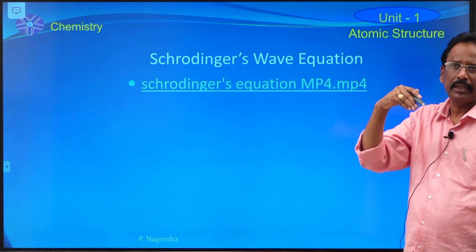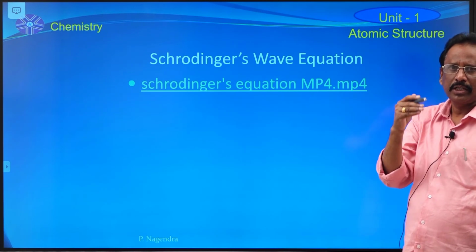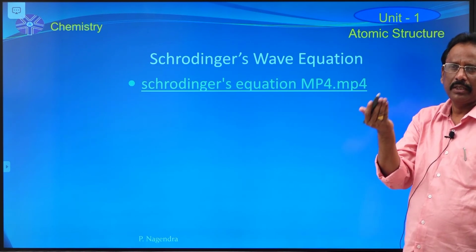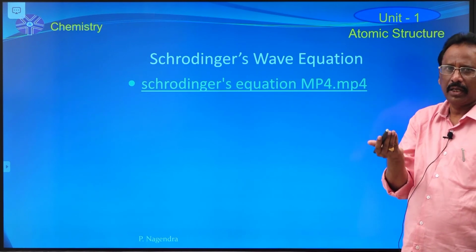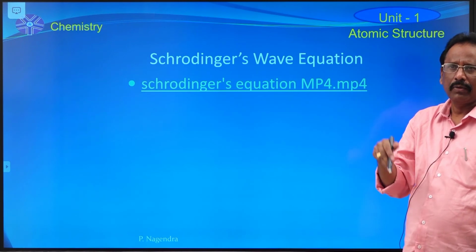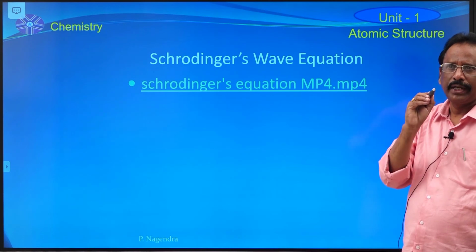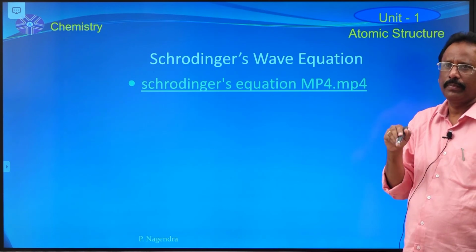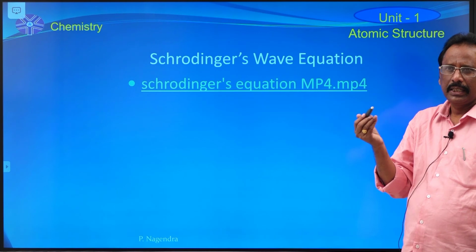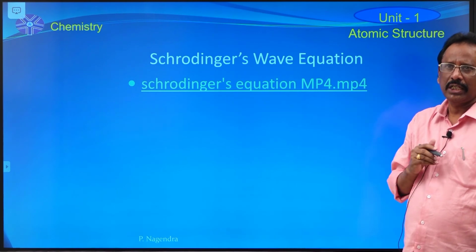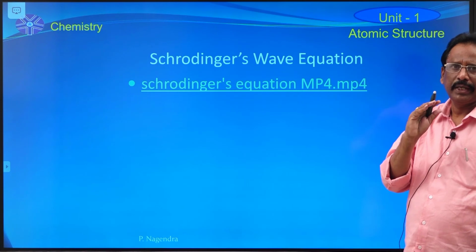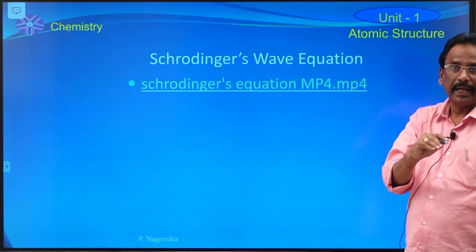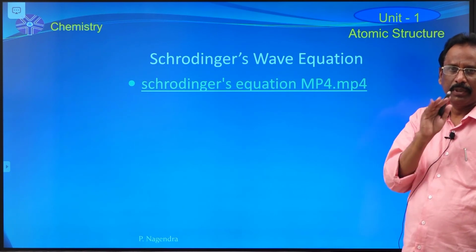That means in that region the electron stays more time. So that is nothing but the radius of that orbital. For the 1s orbital, r1 is equal to 0.529 angstrom. So this Schrodinger's wave equation explains the difference between orbital and node.